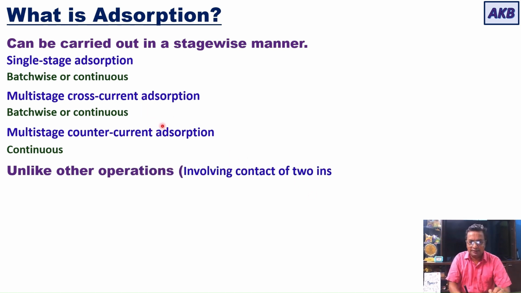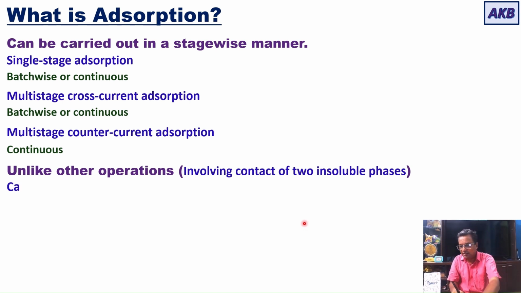One thing differentiates adsorption from the other operations.